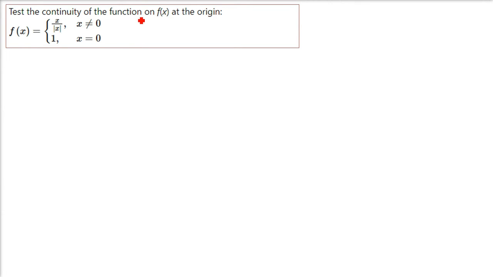Let us take an example to test the continuity of a function f(x). We are going to check a function f(x) which is given here, and y equals f(x). Whenever we put the value of x, we get the value of y, which is f(x). So you can write x comma y or x comma f(x). This point is very important, where you need to find the continuity or discontinuity, and it is given as x equals 0. The question is giving x equals a. Remember I told you x equals a is nothing but x equals 0. A is 0 here. So if x is not equal to 0, f(x) is x by modulus of x. If x equals 0, it is given as 1.